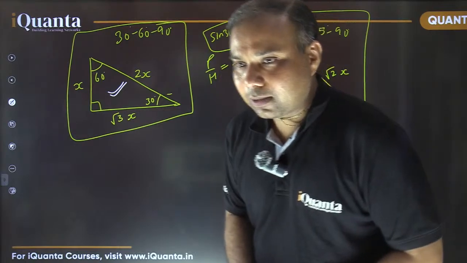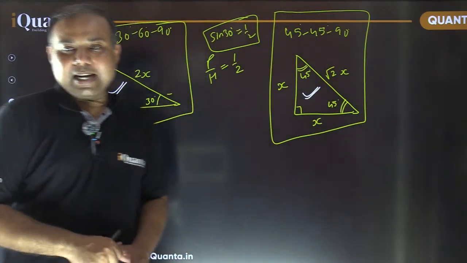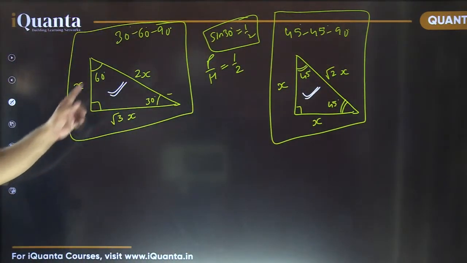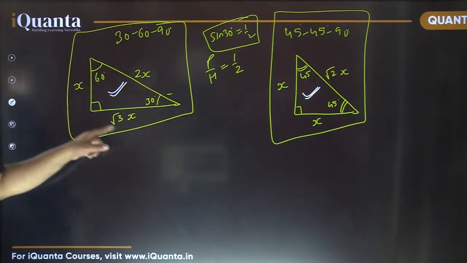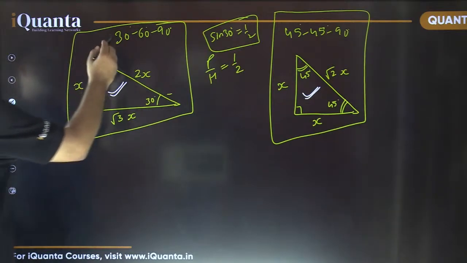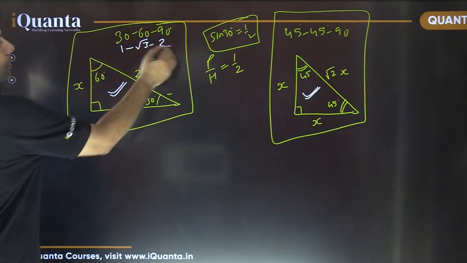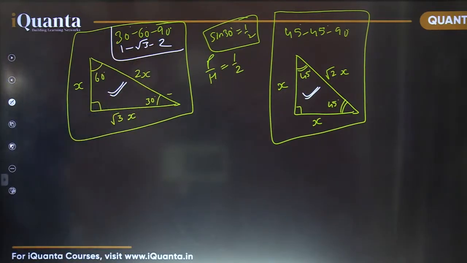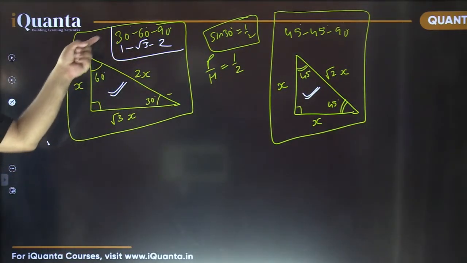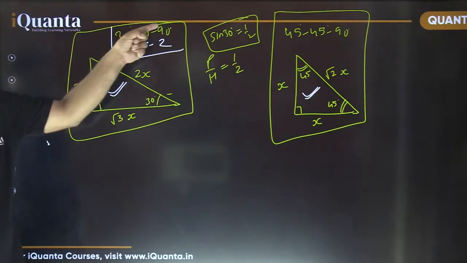हाँ, yes, Madhav, that's correct. So 90 के opposite वाला जो side length है, that is twice of the side length which is opposite to 30. So here the ratio is 1 is to root 3 is to 2. Let me write the answer here. So 30, 60, 90 triangle में what is the ratio? 1 is to root 3 is to 2. That is the ratio of the sides. ठीक है? The side length opposite to 30, opposite to 60 and opposite to 90.